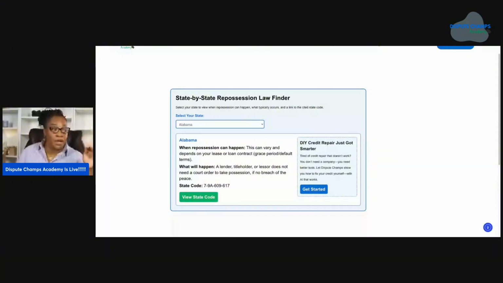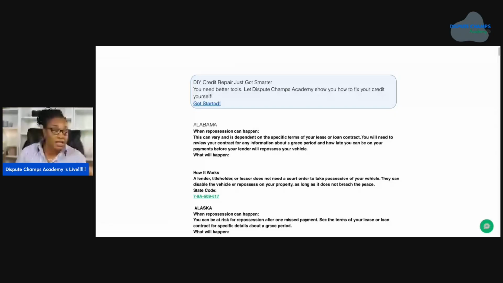So when you click on that, it's going to take you to this website, which breaks down the laws even further. Alabama State Code Title 7. It's going to tell you everything you need to know about Alabama's repossession laws. Then it's going to take you to our other website, which is going to give you a little more information about Alabama state laws, and it tells you when repossession can happen and how it works.